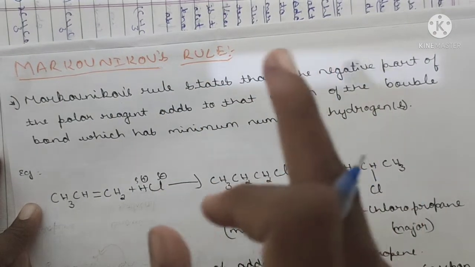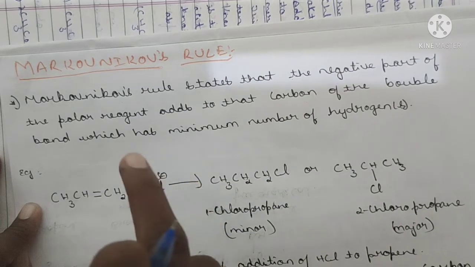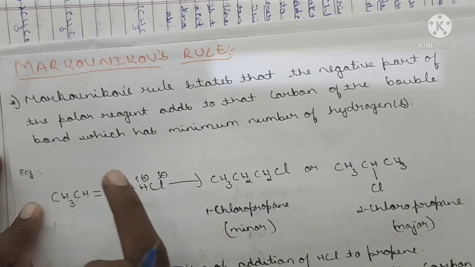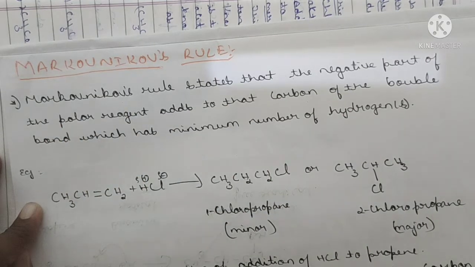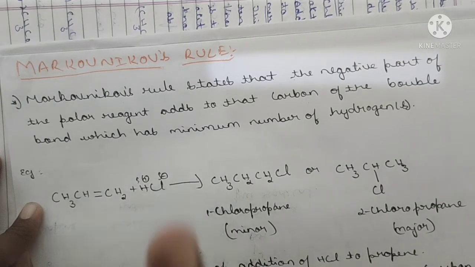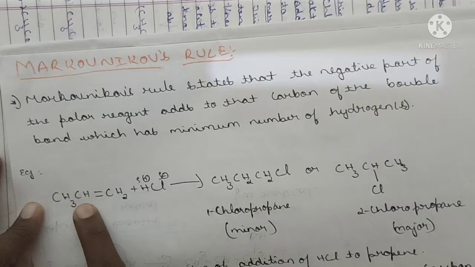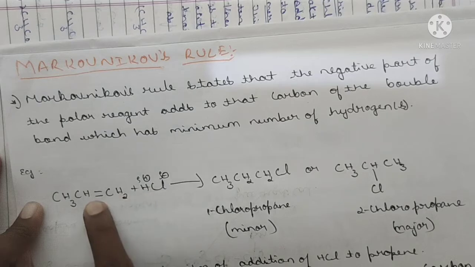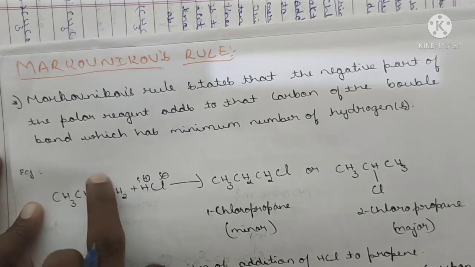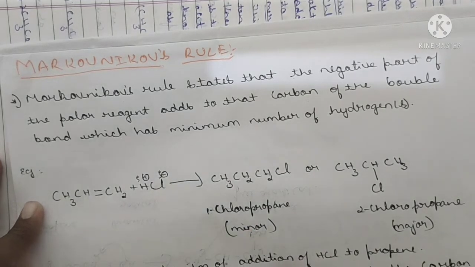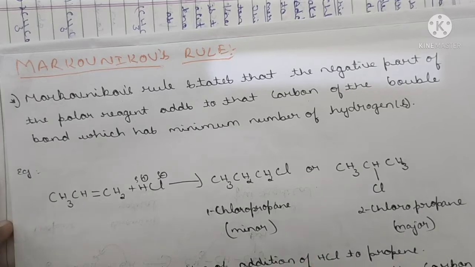One more definition: the hydrogen atom from the polar reagent goes and attaches to that carbon of the double bond which contains the maximum number of hydrogen atoms. Here, which double bonded carbon contains the maximum number of hydrogen atoms? Yes, absolutely CH2. Here, 1 hydrogen, it is rejected. Here H directly goes and attaches to this and forms CH3. The double bond shifts onto the CH to form a carbocation. And again in step 2, this chlorine goes and attaches to that plus and forms 2-chloro, the major product.